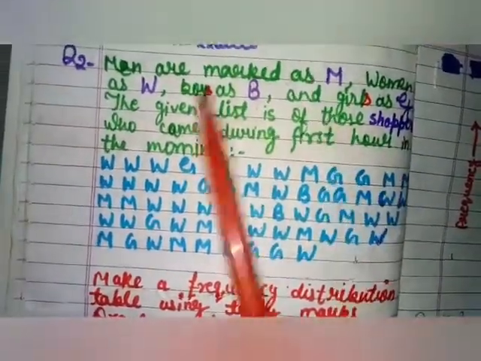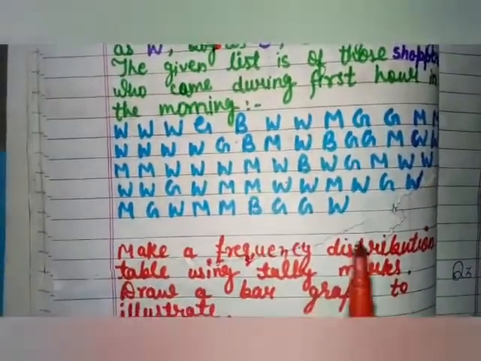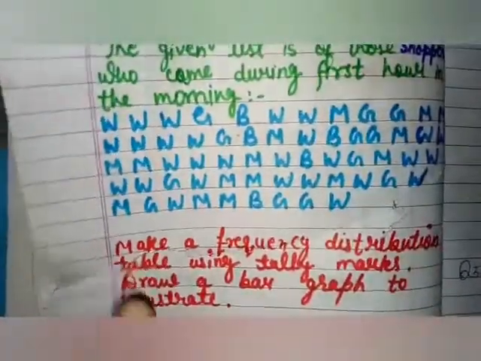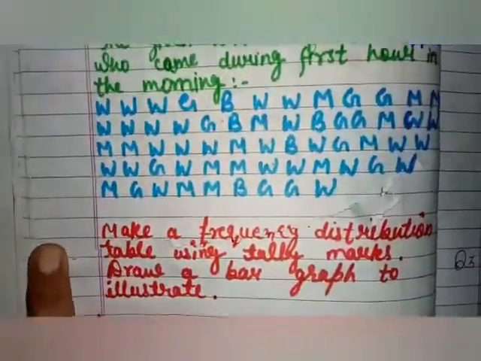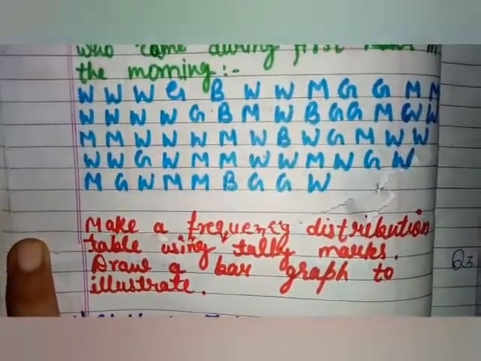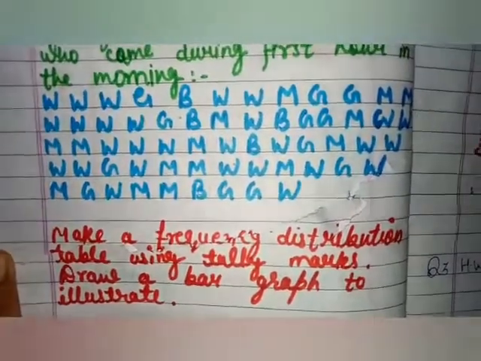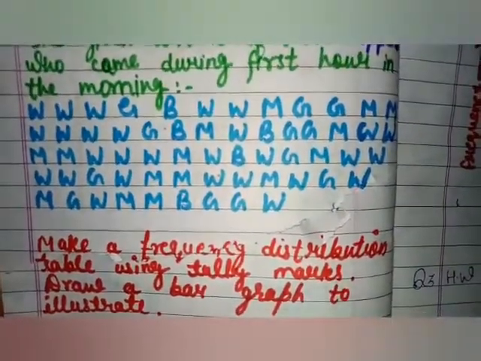Shoppers means men, women, boys and girls. So the question is asking, make a frequency distribution table using tally marks. You need to make a frequency distribution table with tally marks and draw a bar graph also.